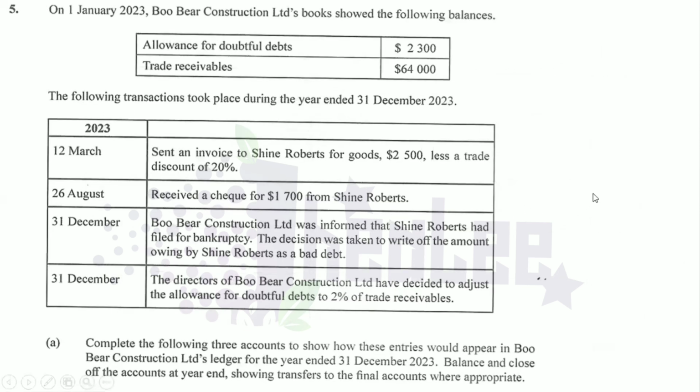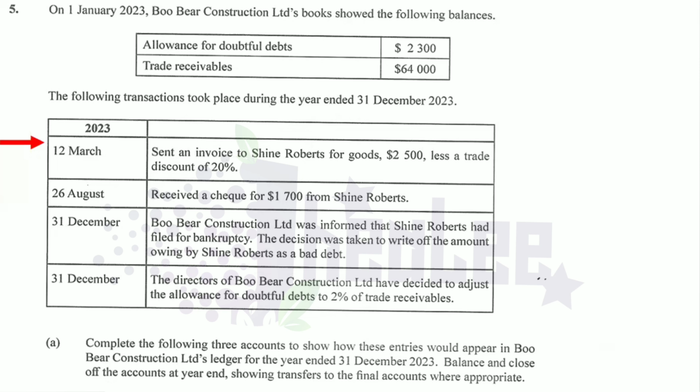So the first details that we have is March 12, where the goods were sold on credit to Shine Roberts, $2,500, and there's a trade discount that is given. Now, once you sell goods on credit, the double entry to record that is debit the trade receivables, and in this case, that is Shine Roberts' account, and you would credit your sales.